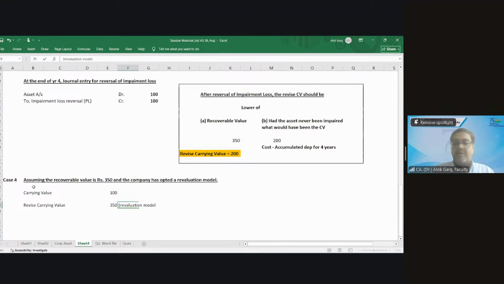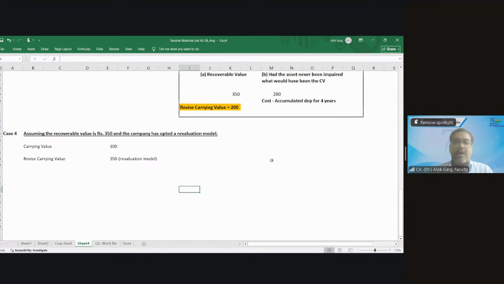I'm not doing the earlier exercise because I was doing that to compute how much I can reverse. But here I know that whatever my market value is, I can take the complete value. So how much do I need to debit in the asset? What is the journal entry I need to pass?